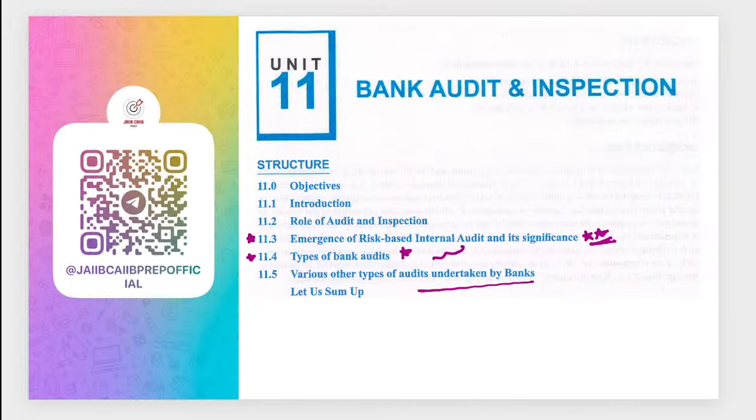Then the one important topic which we have is audit and inspection. 2-3 marks questions are based on this. Risk-based internal audit is something which is very, very important from this. Types of bank audit is another one which gets asked many times in your examination. Okay? So risk-based internal audit is something where we have many compliances and others.